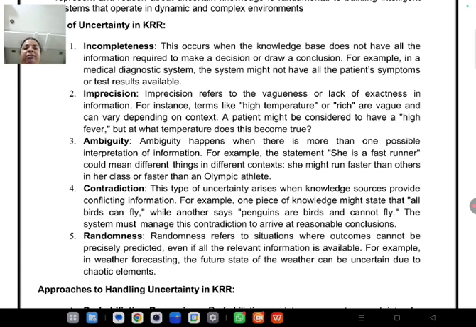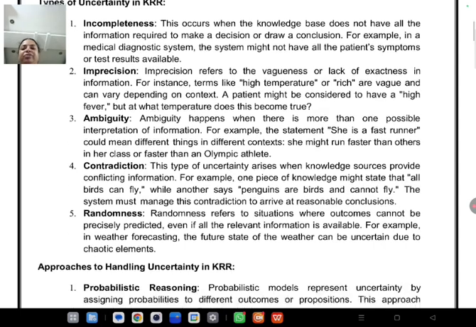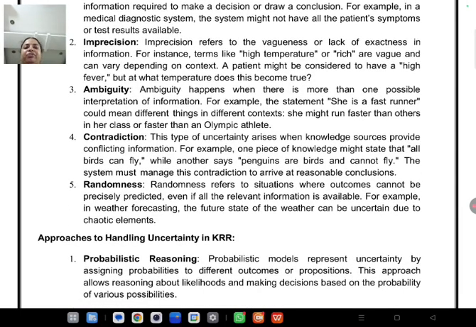If you say high temperature, you are not saying the exact temperature value. 98 is a temperature, 100 is also a temperature, 105 is also a temperature. In the same way, if you say a person is rich, how rich is the person? If you do not give an exact value, it leads to confusion in the information.